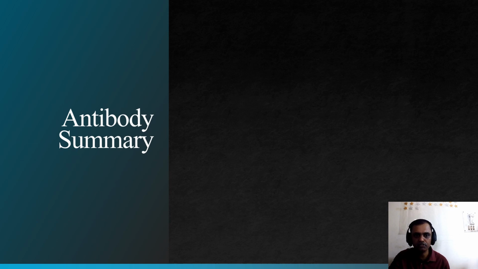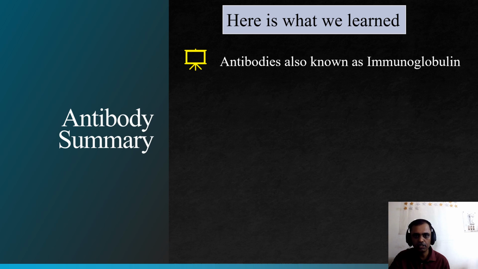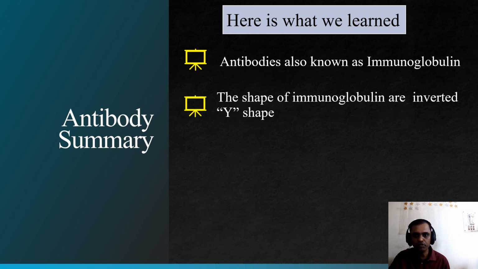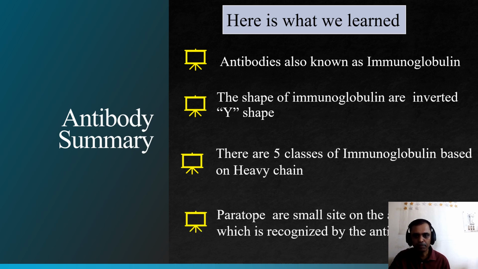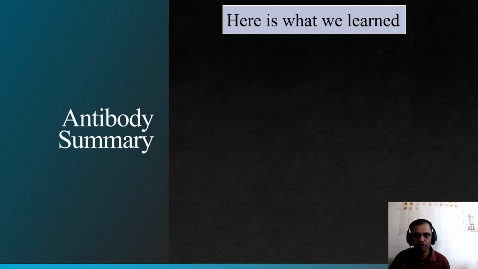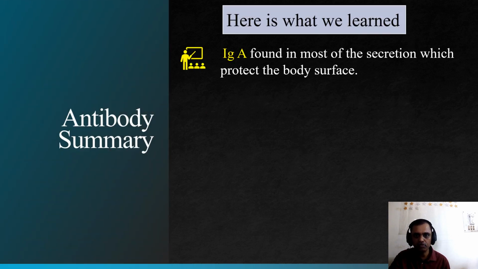So that's the end of the antibody. Now we'll study the summary of the antibody. Here is what we learned: antibody is also known as immunoglobulin. The shape of immunoglobulins is an inverted Y. There are 5 classes of immunoglobulin based on the heavy chain. Paratope is the small site on the antibody which recognizes the antigen. IgA is found in most secretions and protects the body surface.